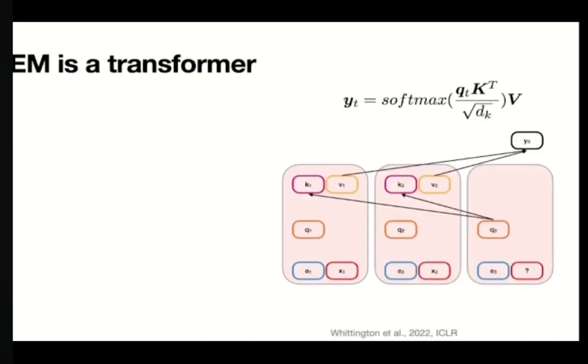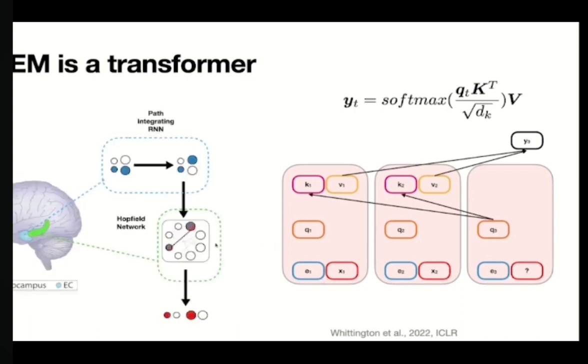And so now I'm going to try to show you there's some relationship between the model we've got and transformers, and it might not be totally clear because we've got this path integrating recurrent network, and then we've just got this Hopfield network. But it is the case, however, and I apologize for the maths, but I thought this was maybe the best way of doing it, that if you boil this whole model down into its nuts and bolts, its core elements, you can discover that the predictions that it makes follow this equation.